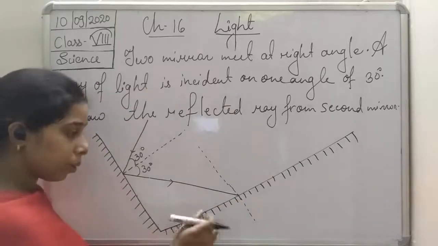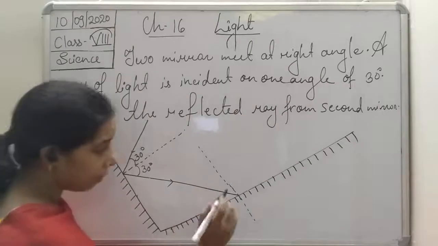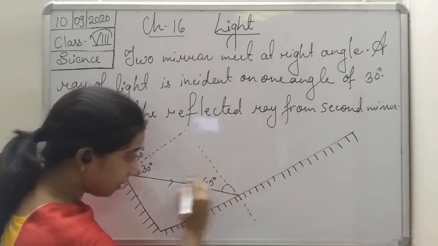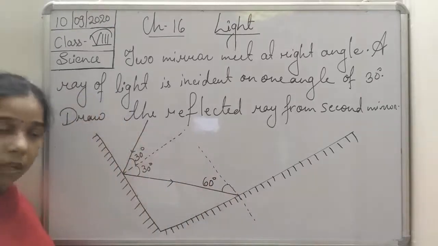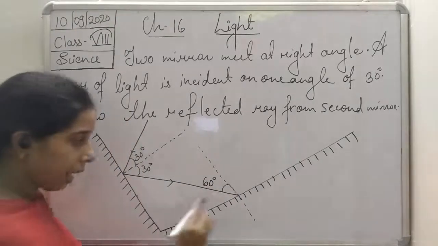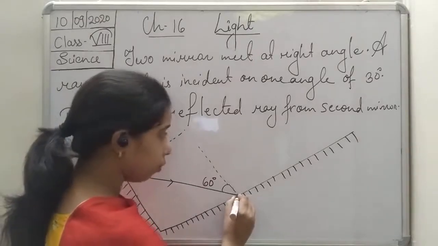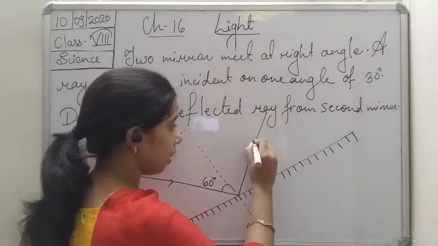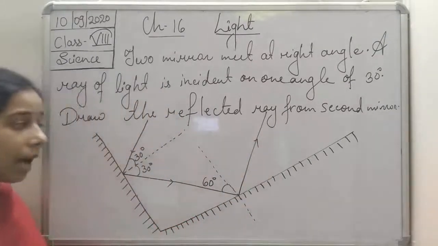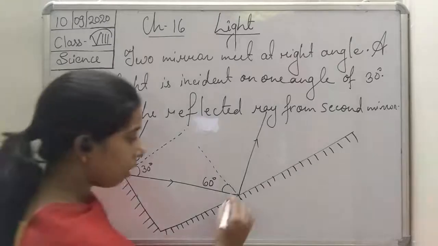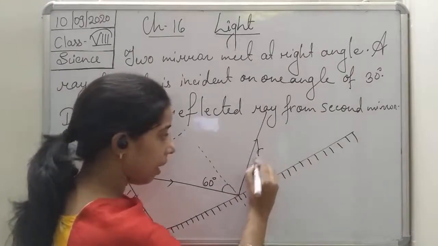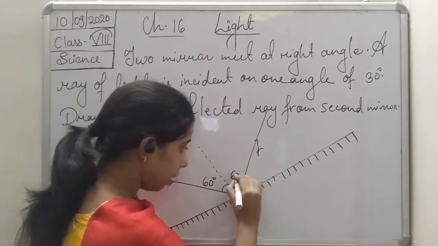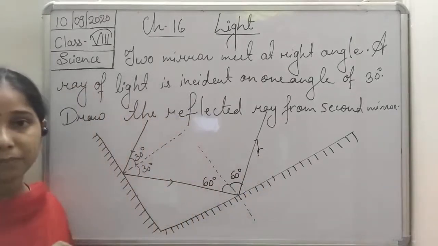The angle between the incident ray and the plane mirror here will be 60 degrees. When it gets reflected like this, the angle formed by the reflected ray and the normal will also be equal to 60 degrees.